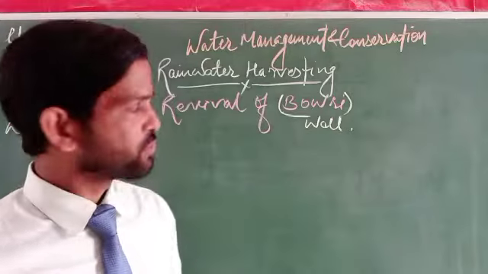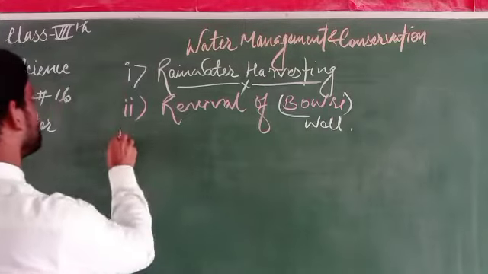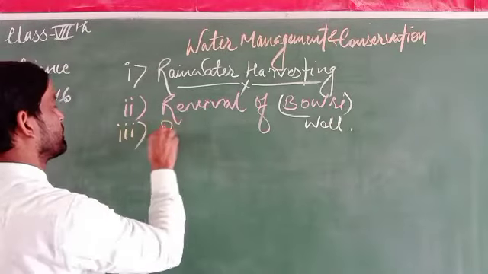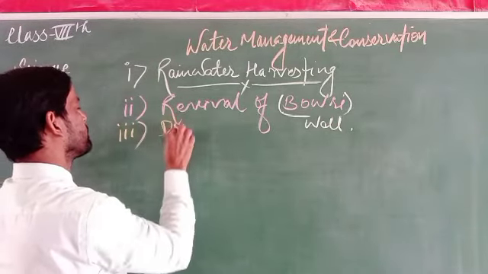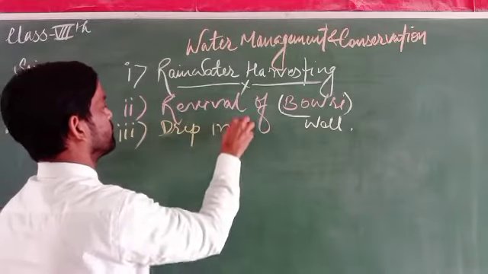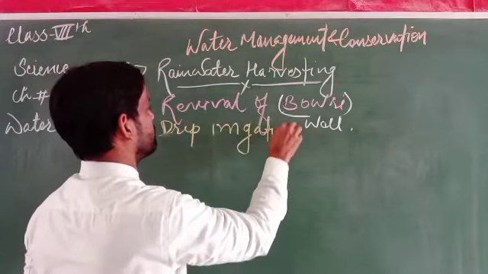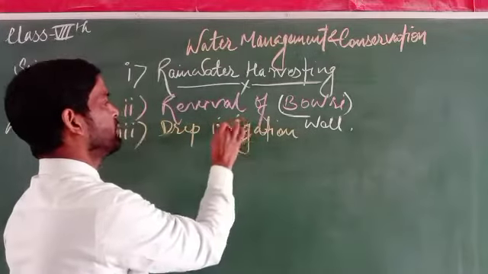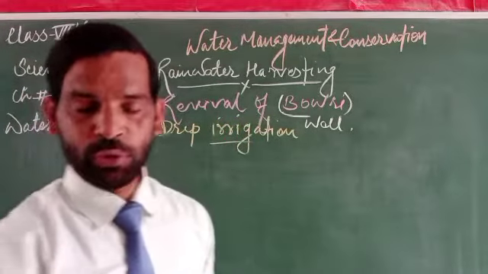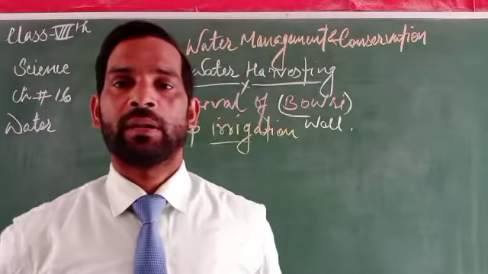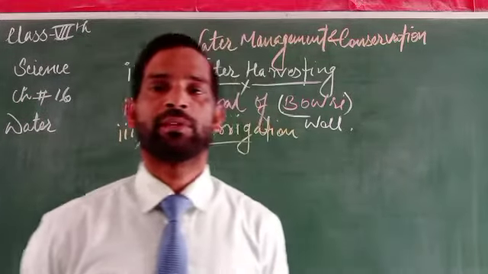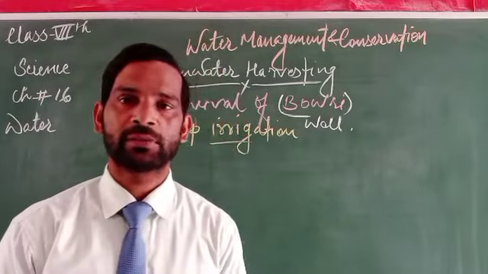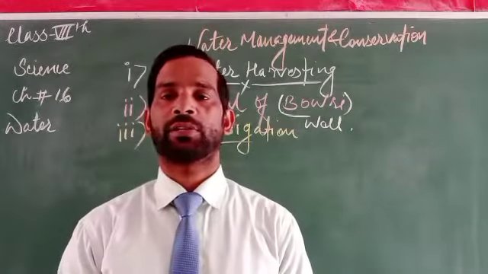Next one is what actually? It is drip irrigation. By means of drip irrigation, we know that most of the percentage of the earth can be irrigated or use water to a larger extent.